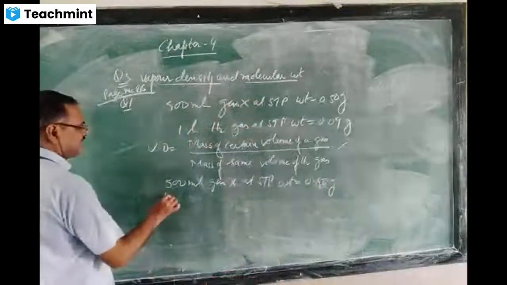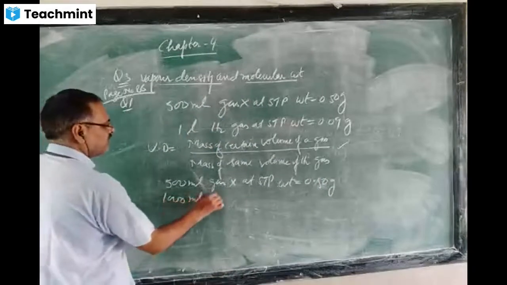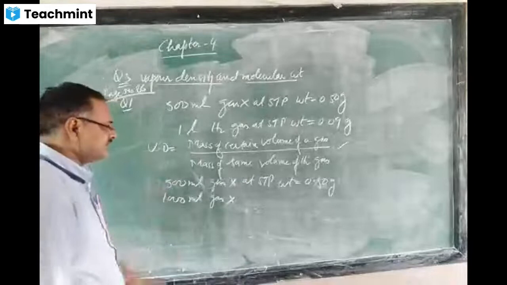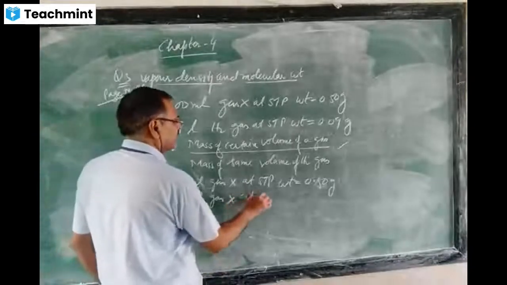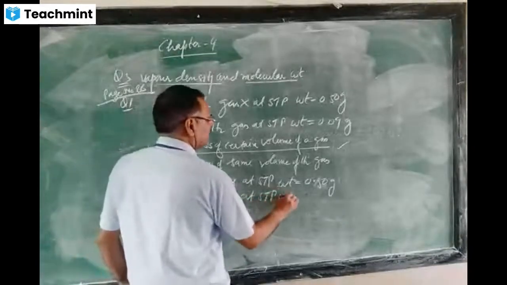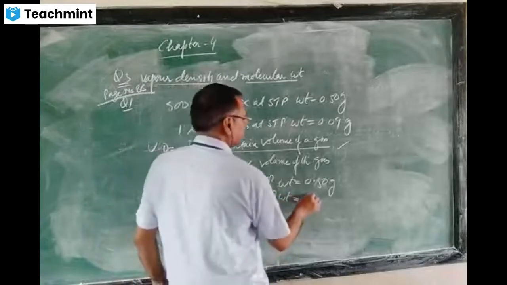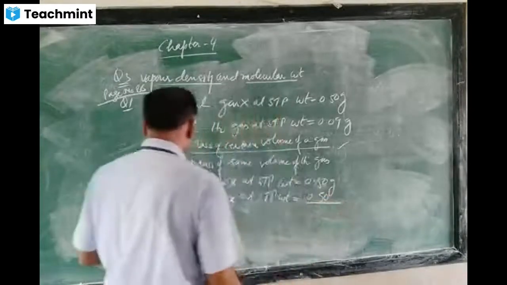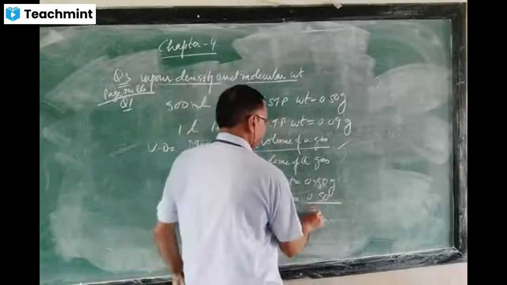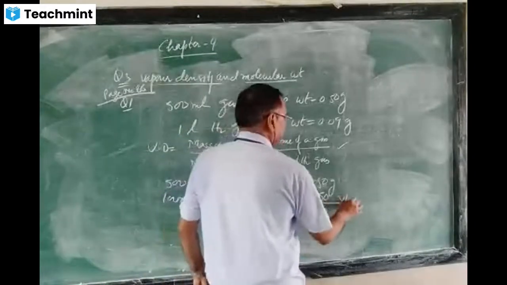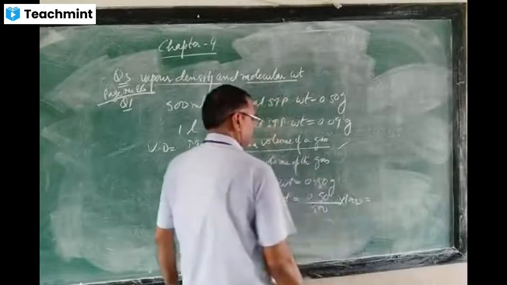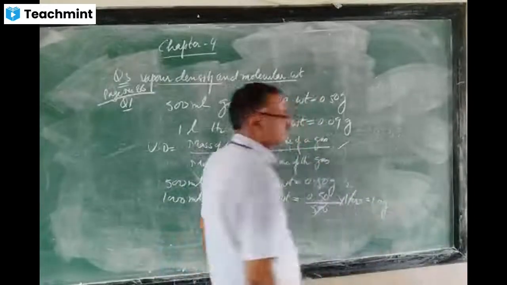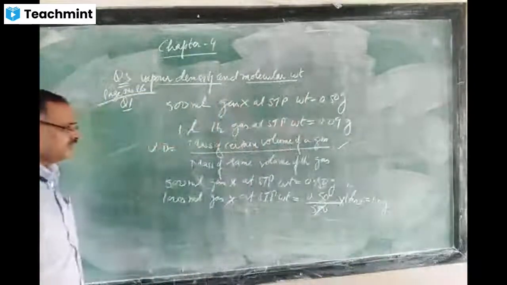Then 1000 ml of gas X at STP weighs 0.50 divided by 500 multiplied by 1000. So what will you get? 1 gram. You are getting 1 gram.